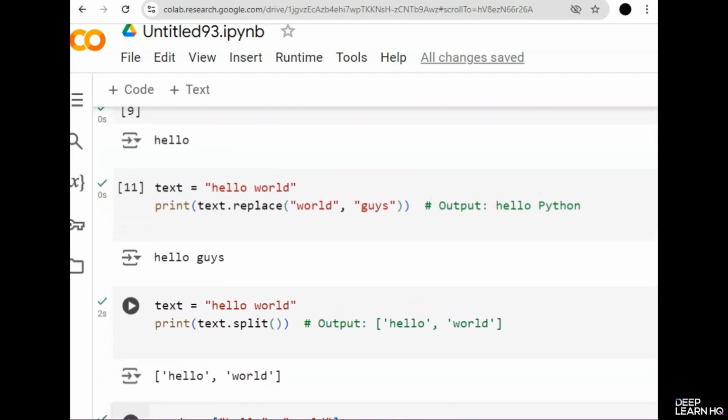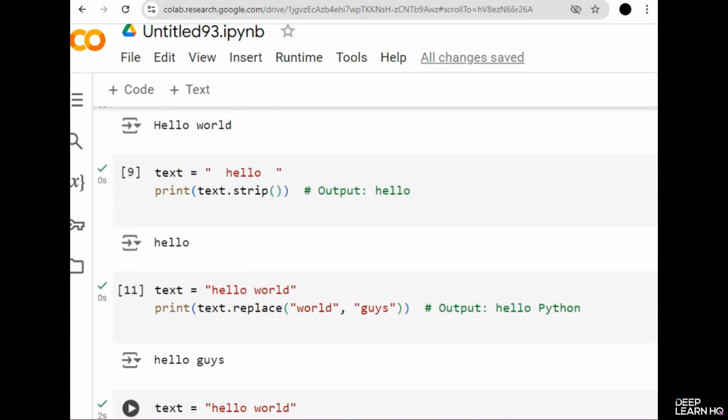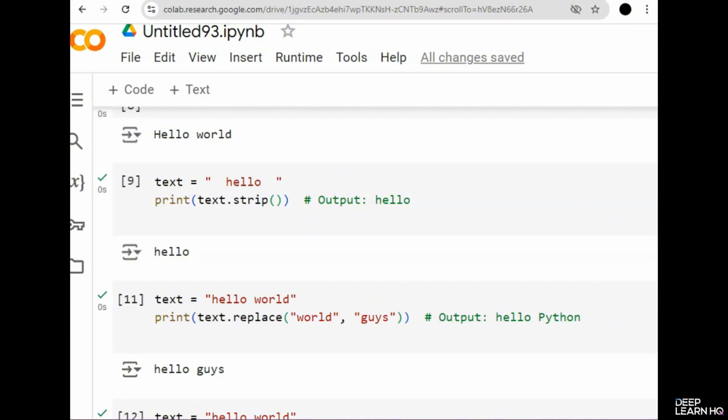This demo shows how easy it is to use these methods in Python. With ChatGPT's assistance, you can quickly get examples and explanations, making it a powerful tool for learning and coding. So in this lesson, we have covered some of the most useful string methods in Python, such as the upper function, lower, strip, replace, split, and join. These methods make working with strings efficient and straightforward, allowing you to format, manipulate, and analyze text with ease. With these skills, you are well equipped to handle text processing tasks in Python.